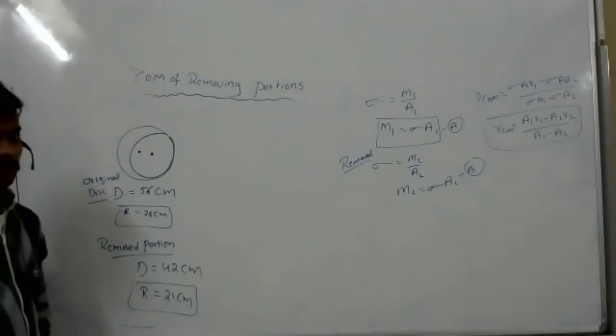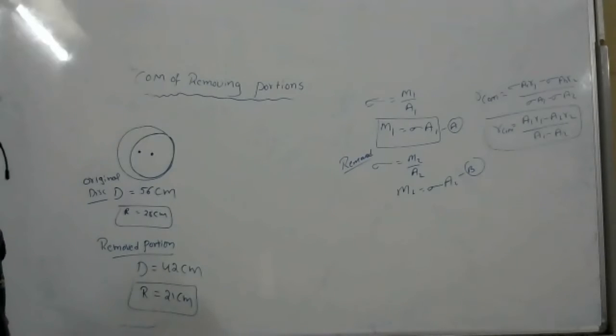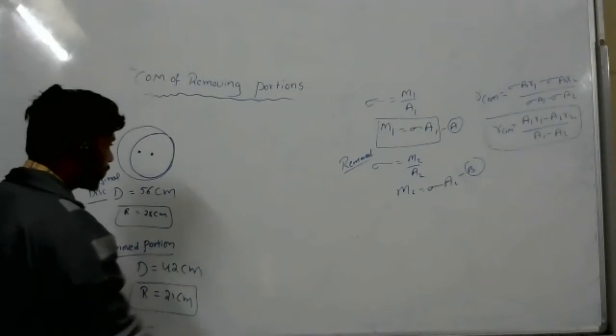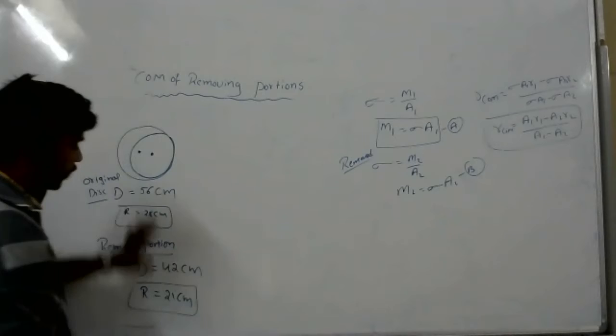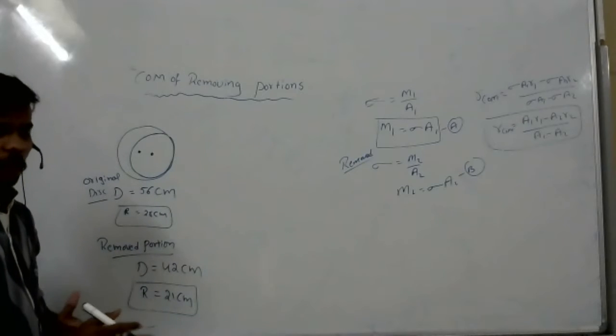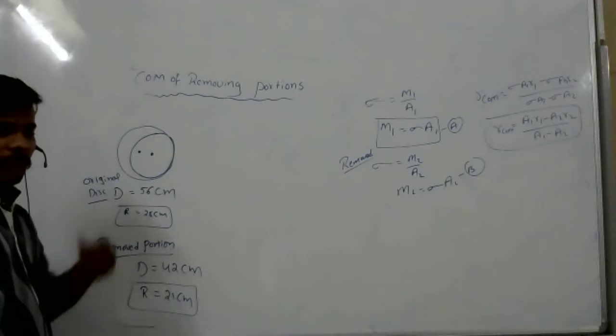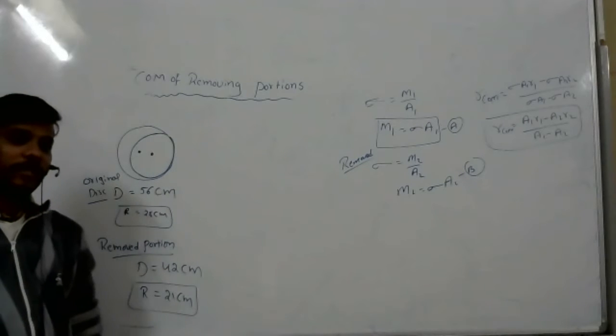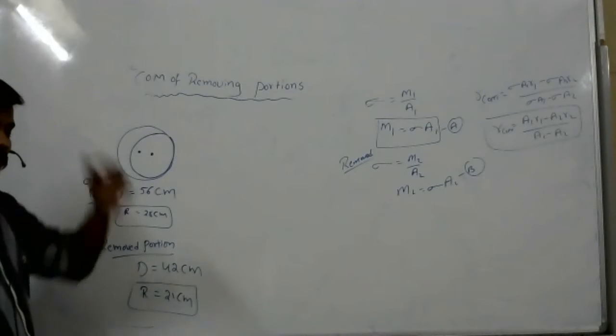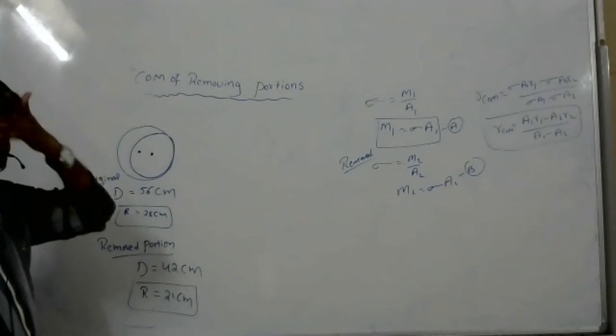Find out the center of mass. Look at this. Like that only they will give, okay? Mostly they will give it in the same way. I'm giving a disk, they can give a sphere. If they give a sphere, that is actually 3-dimensional. But how much portion they have removed, that they will give.